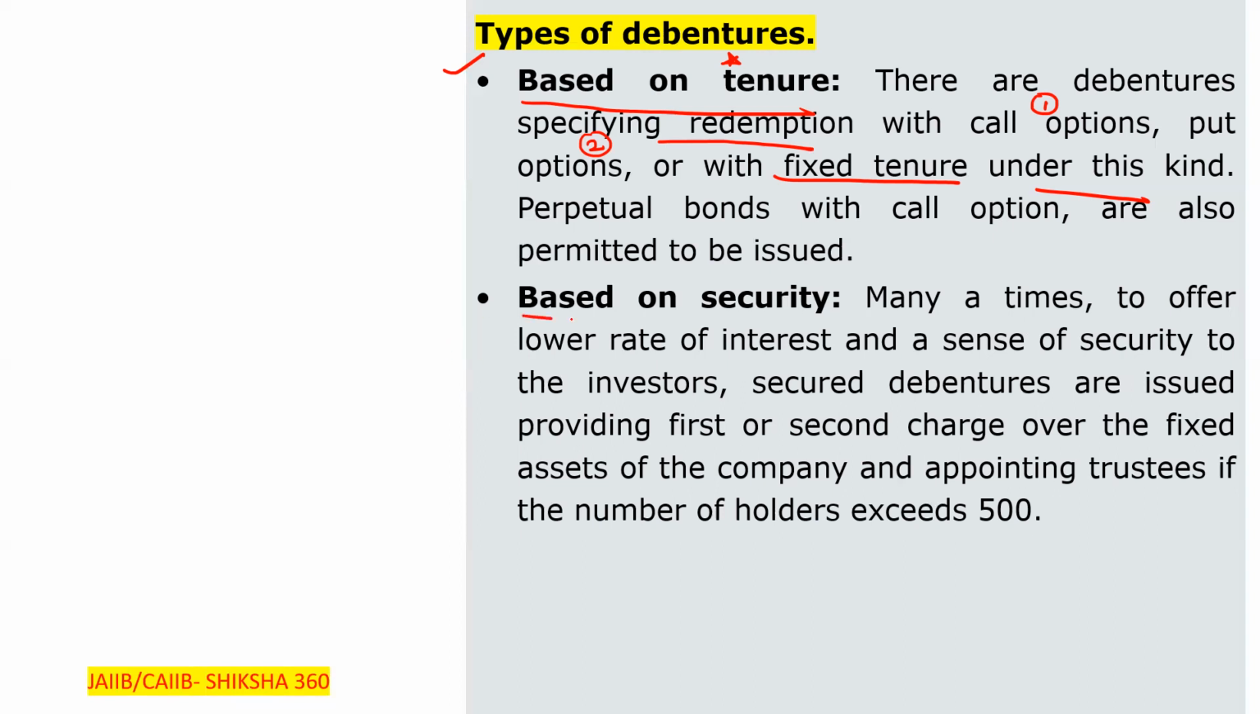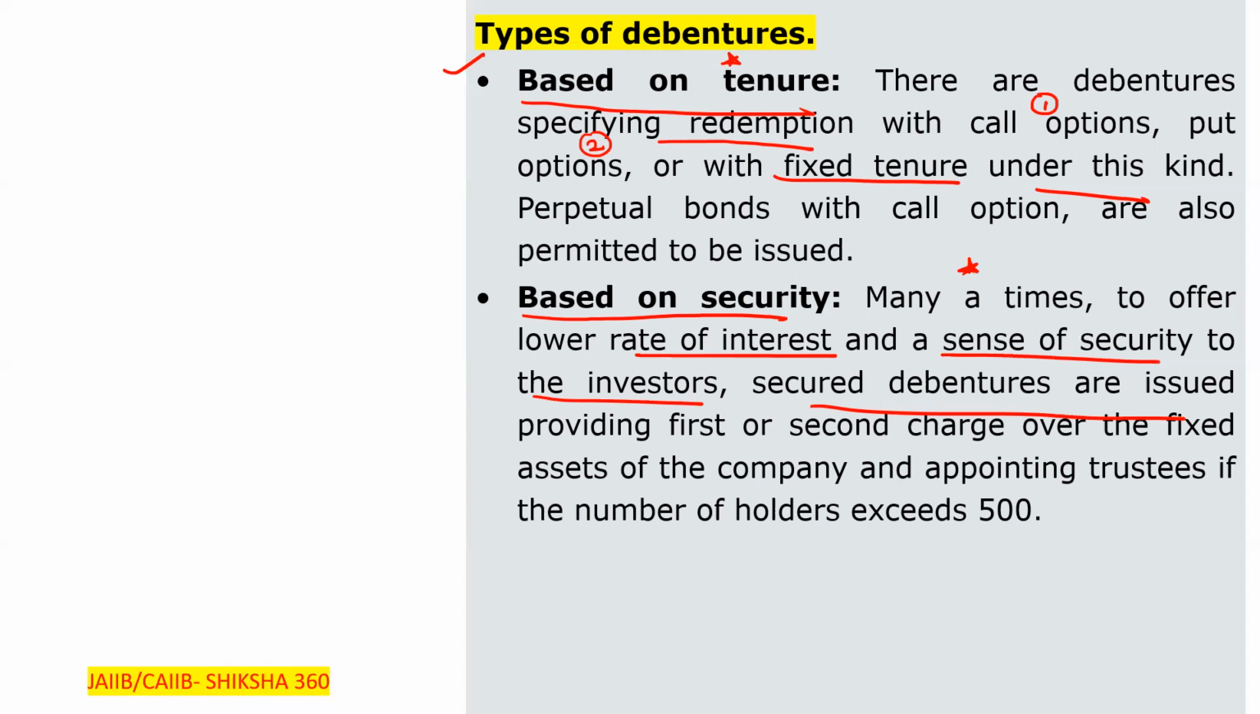So on the basis of security, many times, to offer a lower rate of interest and a sense of security to investors, secured debentures are issued, providing a first or second charge over the fixed assets of the company and appointing trustees if the number of holders exceeds 500. So there is the facility of appointing trustees if there are more than 500 debenture holders.